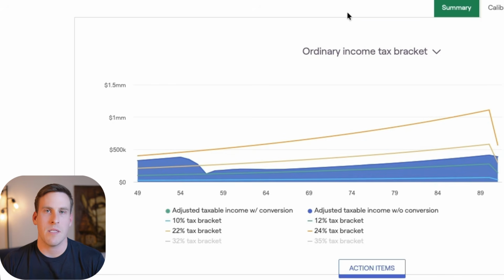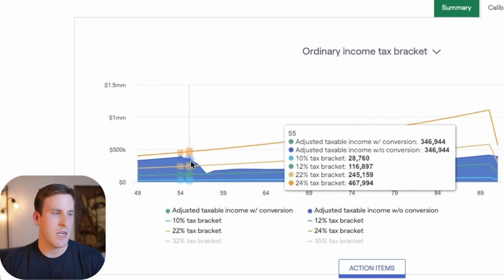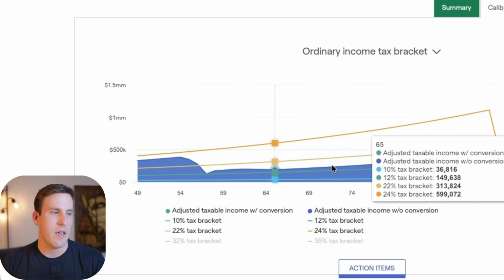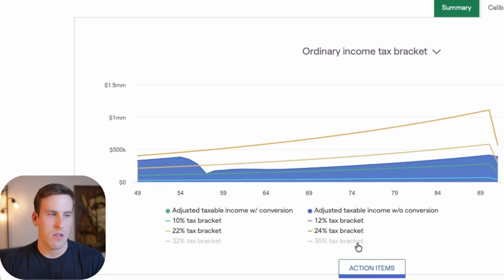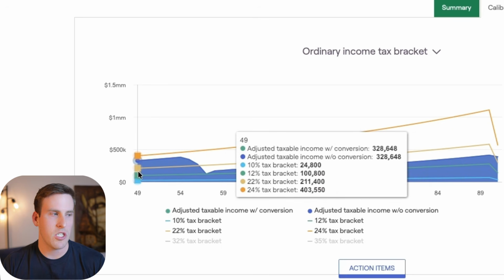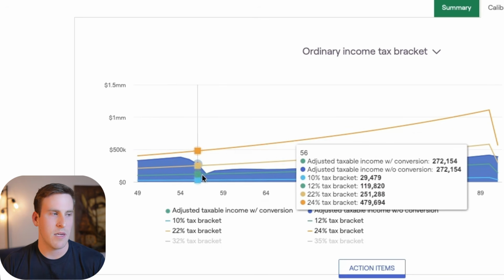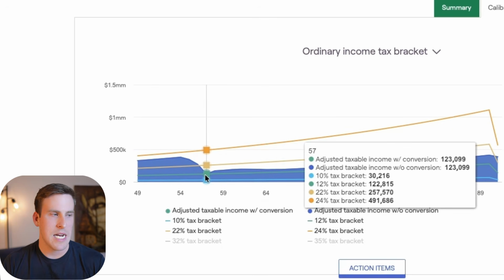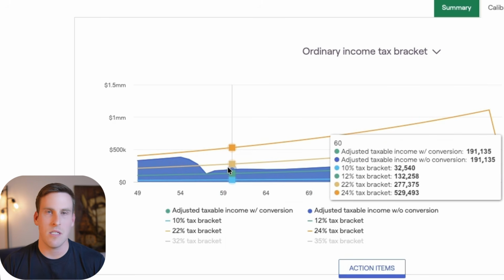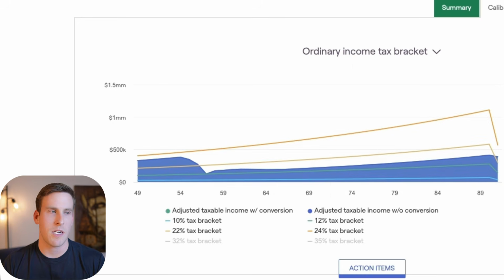This one's going to be the opposite. So for this client, upon retirement, they're going to have a significant drop in their taxable ordinary income, and it's going to stay lower through retirement. So one of the things that we might want to do with this client is see how can we shift income from these earlier years between ages 49 and 57 and move it into retirement into the lower brackets here, potentially realizing some income at the 22% tax bracket instead of the 24% tax bracket.